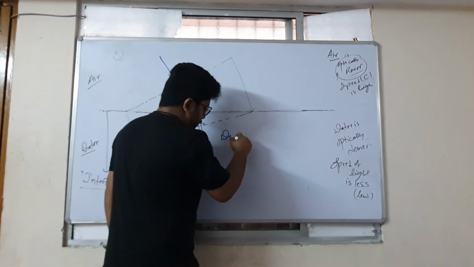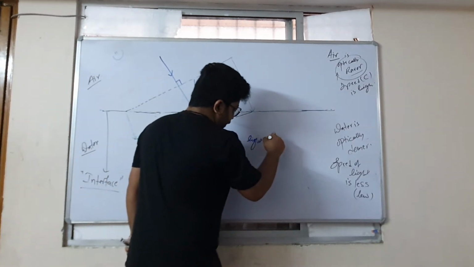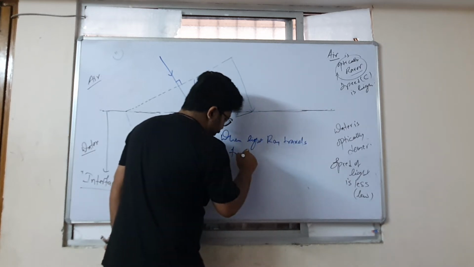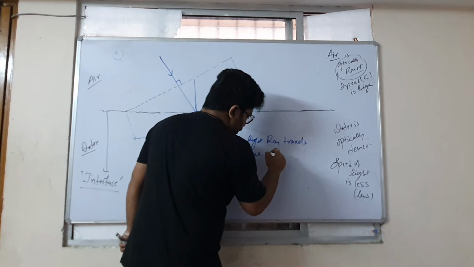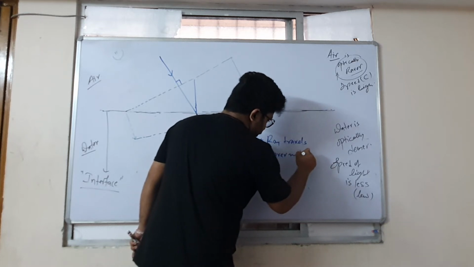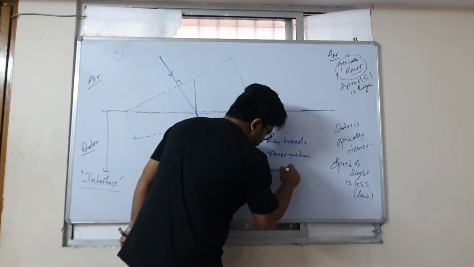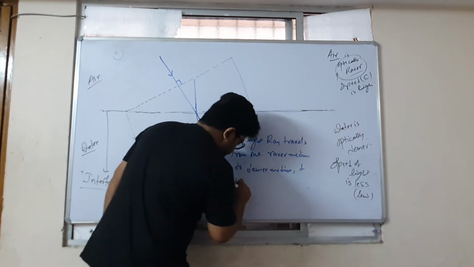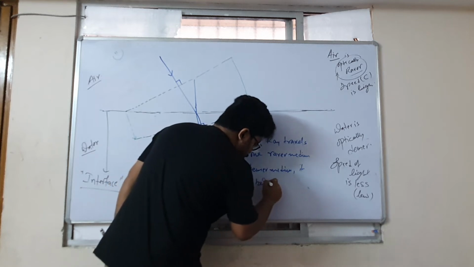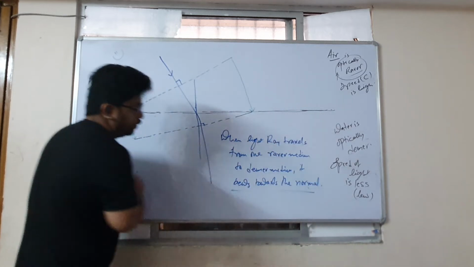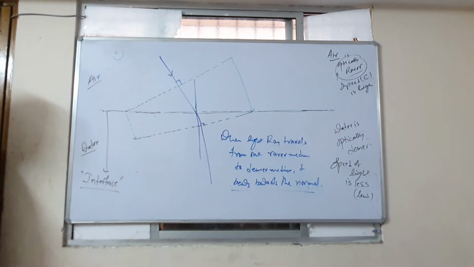So when a light ray travels from one rarer medium to a denser medium, it bends towards the normal. Yes or no? Did you understand or did you not understand? Is this clear to you?